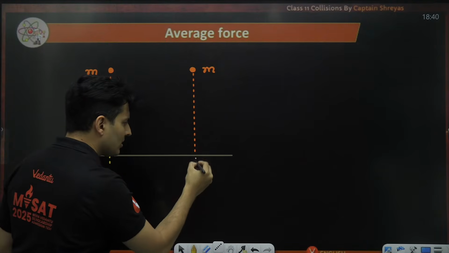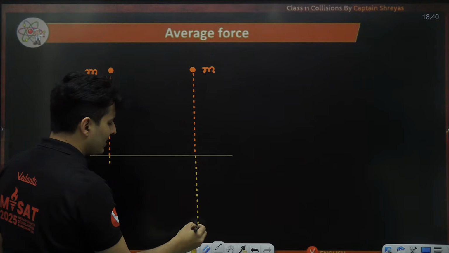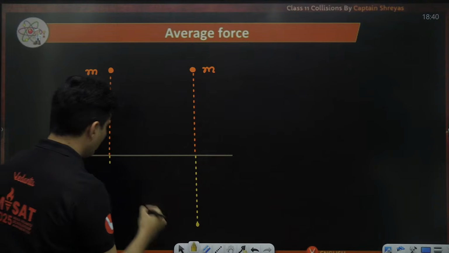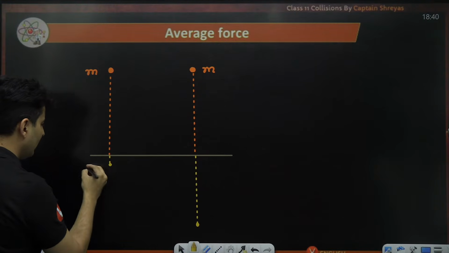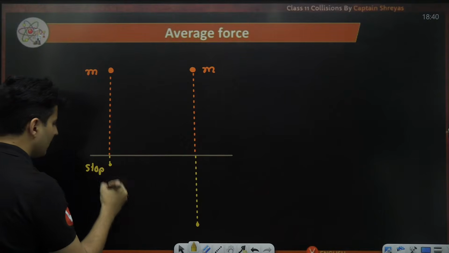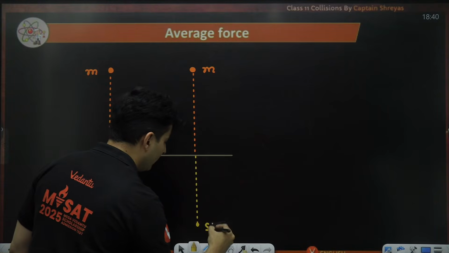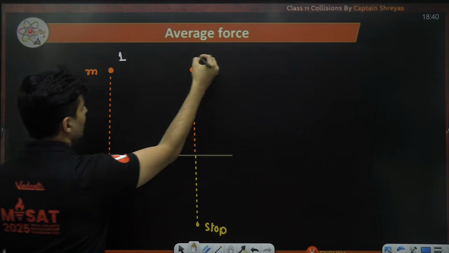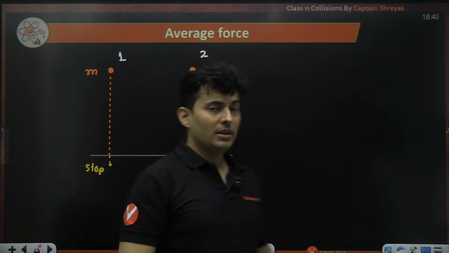This ball goes into some quicksand-like thing, or some soft mud, and takes some time to stop. So here it stops suddenly, here it takes a long time to stop. This is situation number one. This is situation number two.